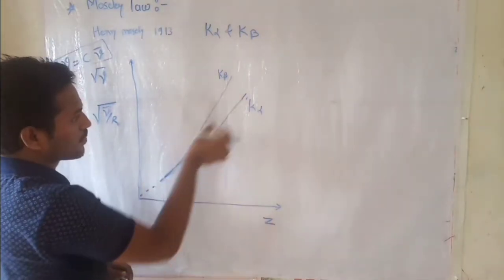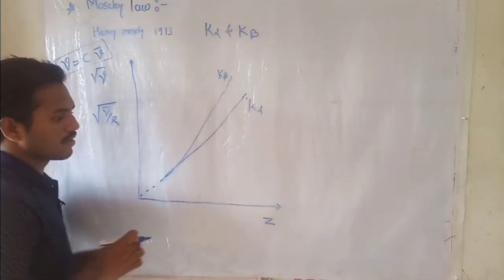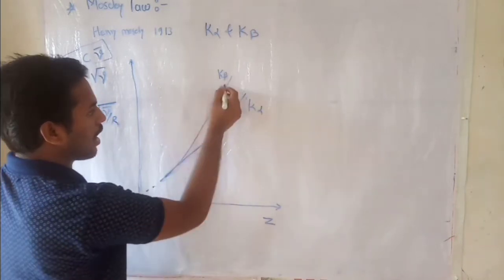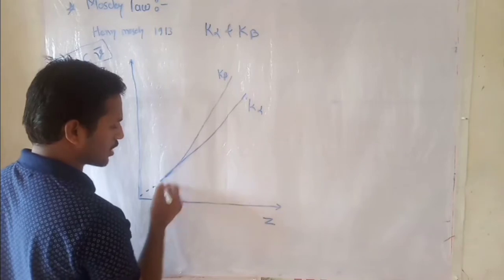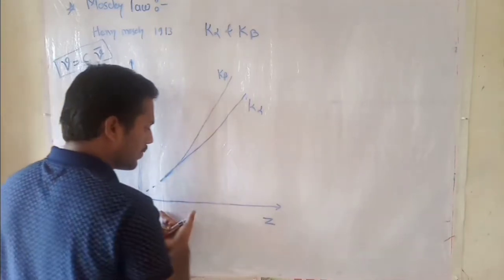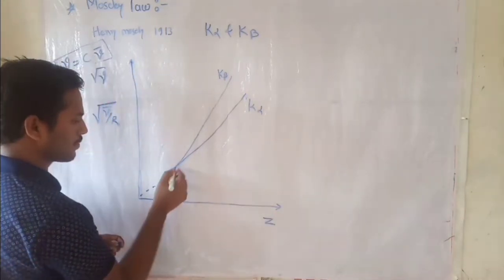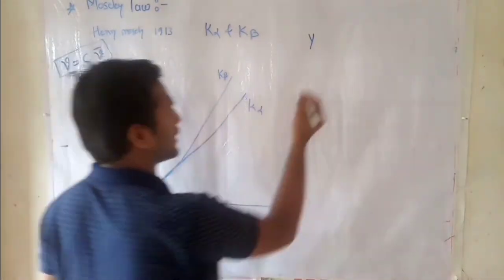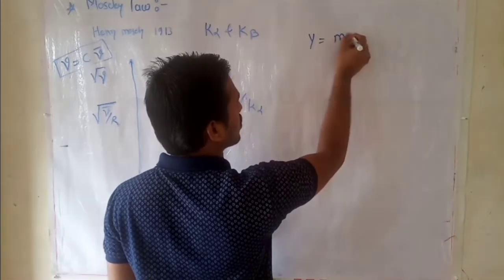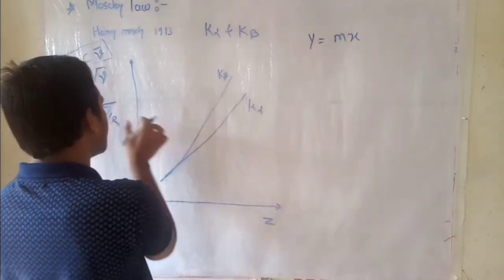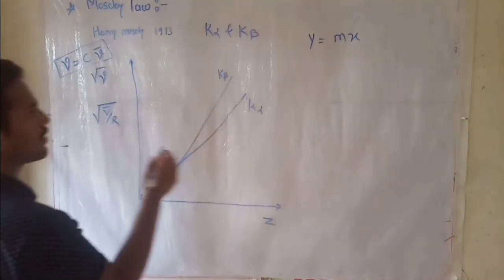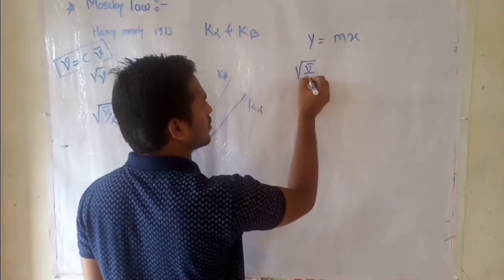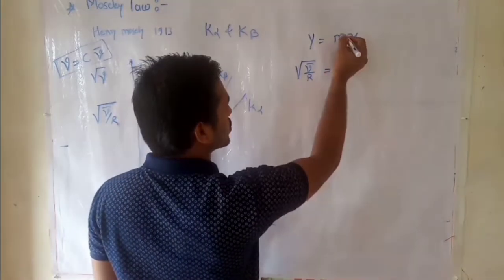These curves are straight lines, and the curve for the K alpha line and the curve for the K beta line are very close to each other for elements having a lower Z number. From this graph, we know the equation of a straight line, y equals mx. The y quantity is the root of wave number by Rydberg constant, which is equal to the slope.